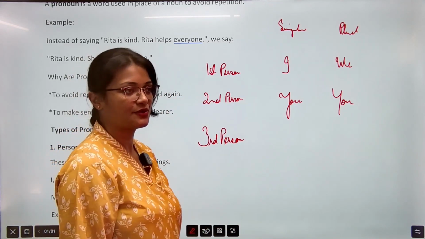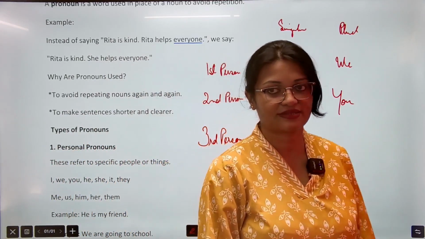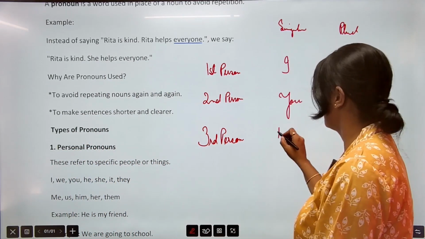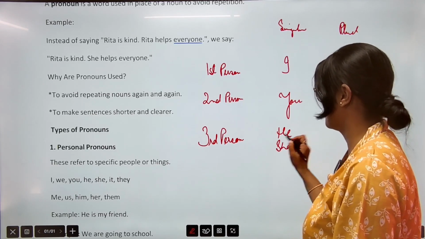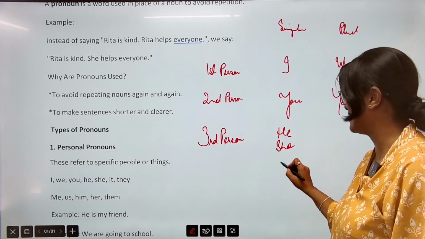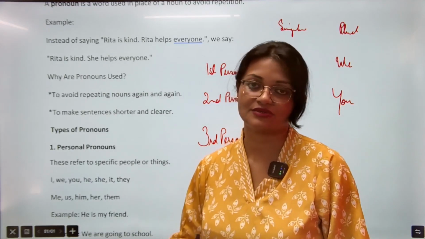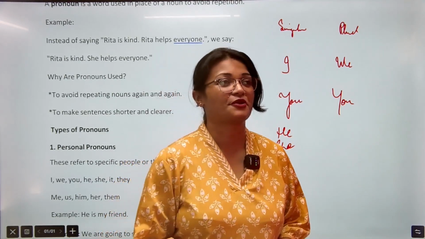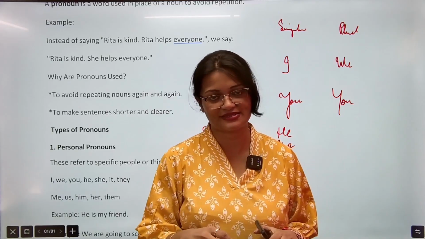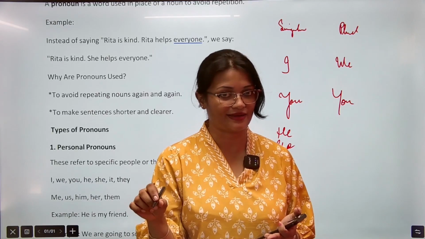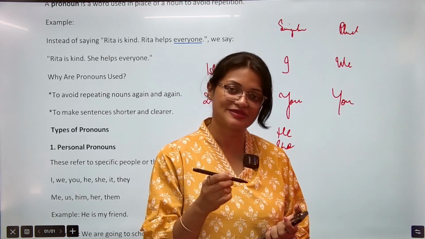थर्ड पर्सन में सिंगुलर कैसे हो सकता है, क्या क्या हो सकता है? जैसे कि he, she, ये लड़का के लिए, लड़की के लिए, and then we have it. When do we use it? It is generally used for animals, for birds, and for non-living things. For example, I have a pen, it writes well. So I won't say he or she, we will say it.